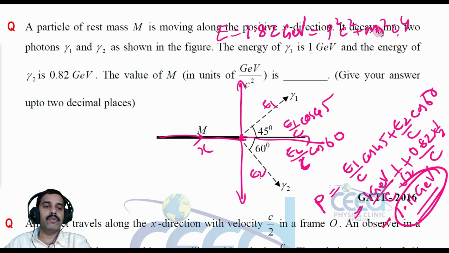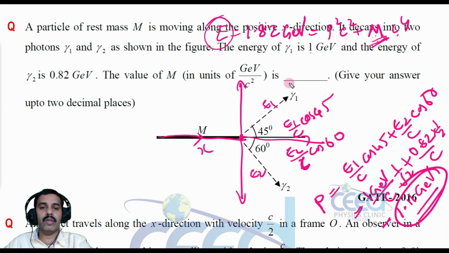Let me give this value as m, m c raised to 4. So we have to calculate the value of m. Okay, so this m we have to solve. This is the total energy before splitting, because it is moving, so it has a relativistic energy. So its mass is initially capital M, and this capital M we can calculate. The final momentum we have calculated by conservation of momentum, that would be the initial momentum. Okay, we have already got that. Now we can substitute and calculate M from it.